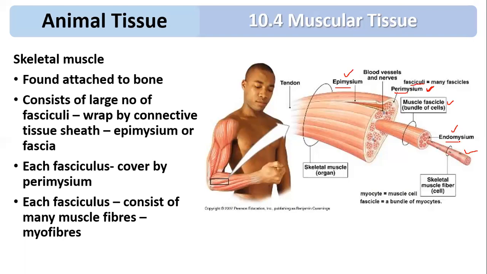So what is the sequence? Endomysium is surrounded by perimysium, and many perimysium are surrounded by epimysium. So I can say the epimysium is made up of many perimysium, and each perimysium is made up of many endomysium. Okay, so now we are going to talk about a single muscle fiber. Look at this.